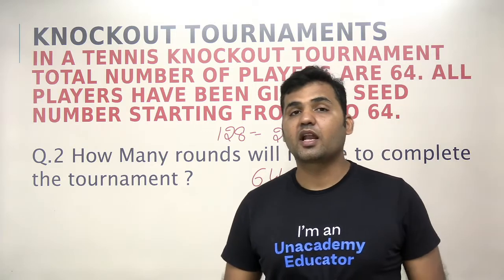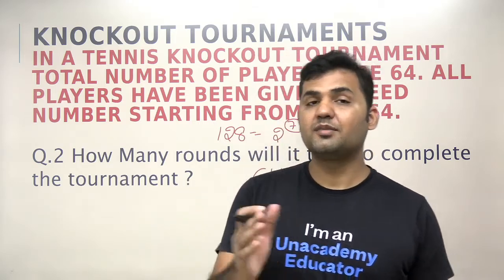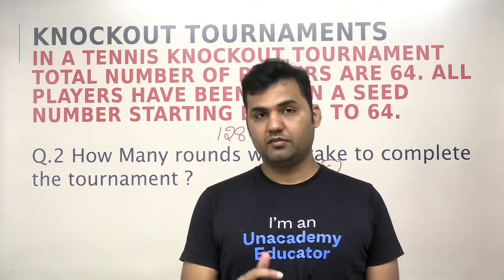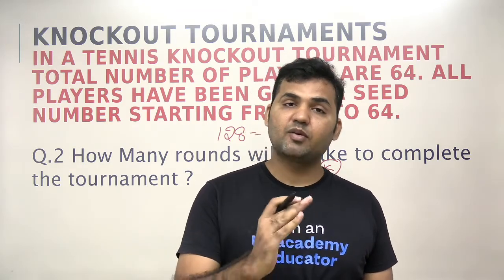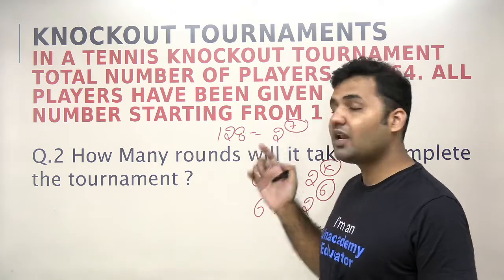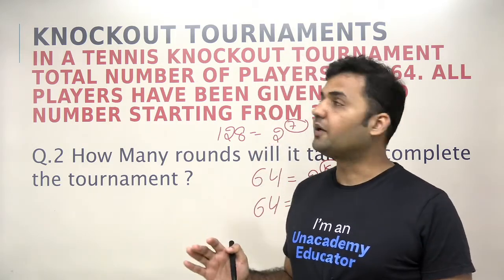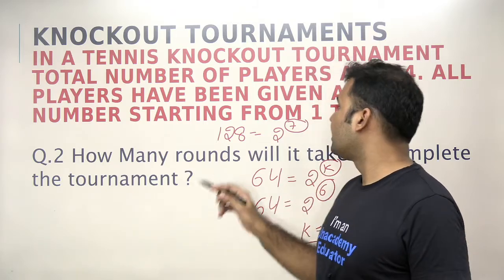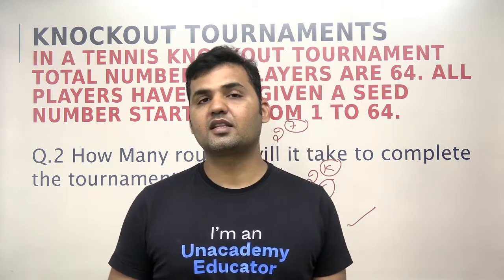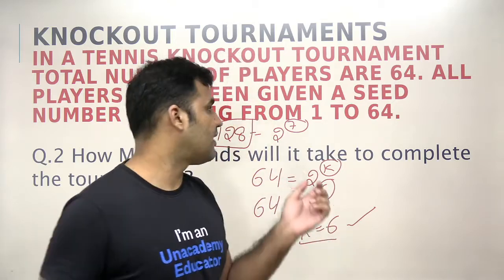Okay, what if the value cannot be represented in the form of 2 power k? Then there will be some set of rules or instructions that will definitely be given in the directions paragraph. If the players are odd, then the one player that will be left will be playing against which team? There will be some other instructions given, but generally you will find that in a knockout tournament the number of players is always represented as an nth power of 2, right? You will always be able to represent it as 2 power k.